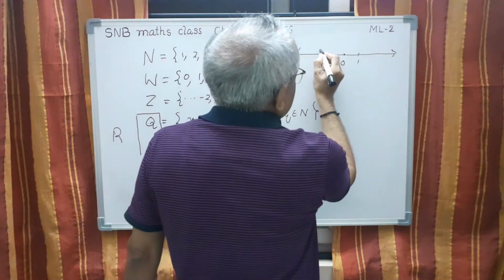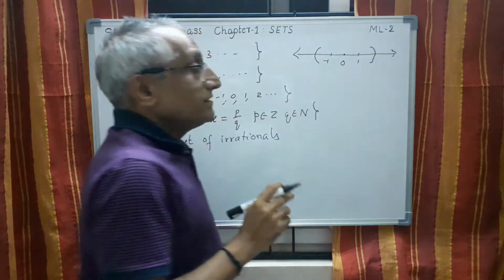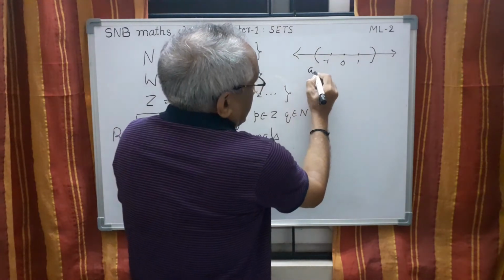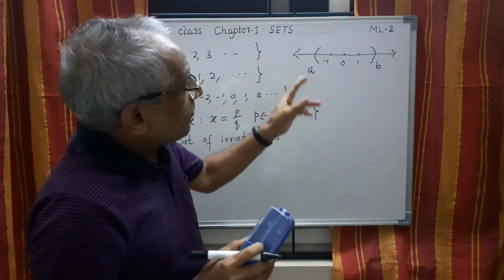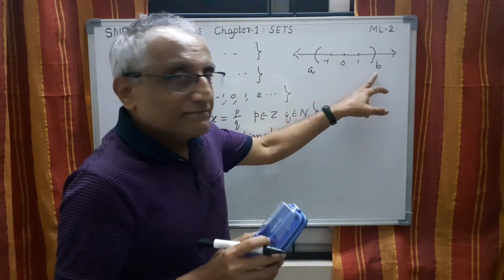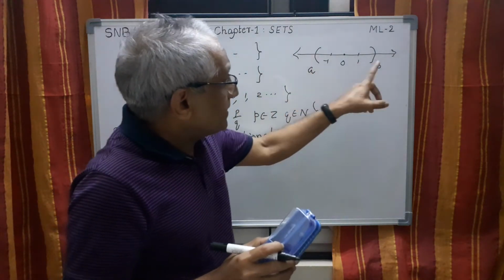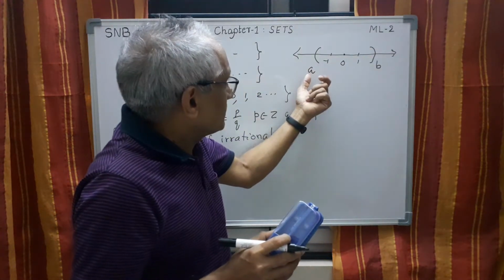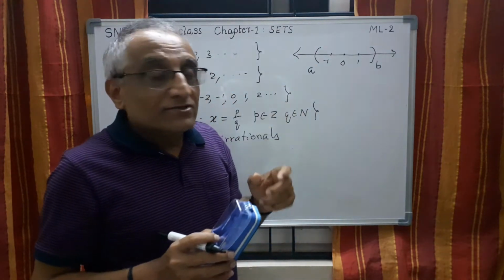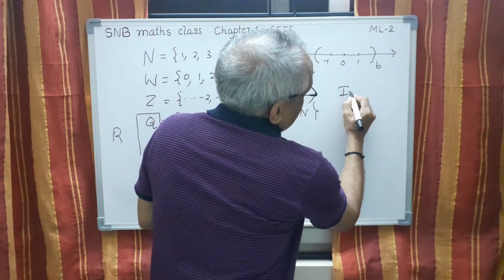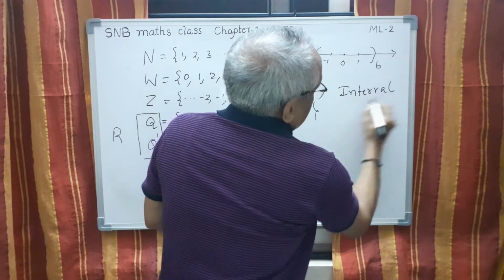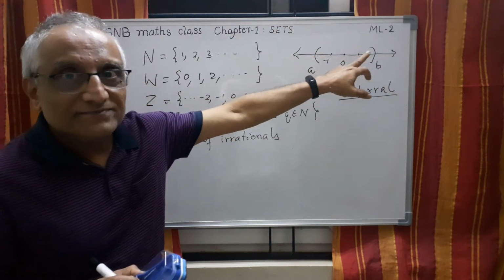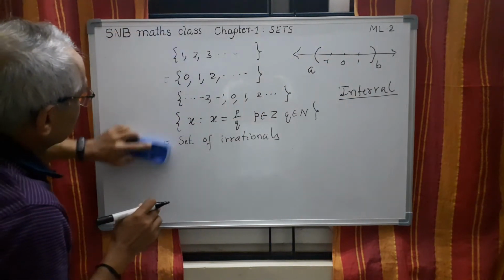For example, we can take one line segment from here, say this point is A, this point is B, all the numbers between A and B, two cases, including A and including B, and sometimes excluding A and excluding B. That is called an interval. And this interval is a subset of R. So let us study them in detail.